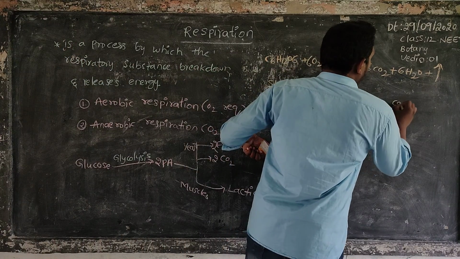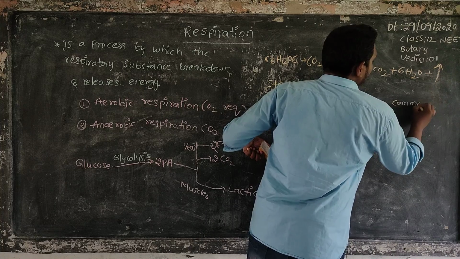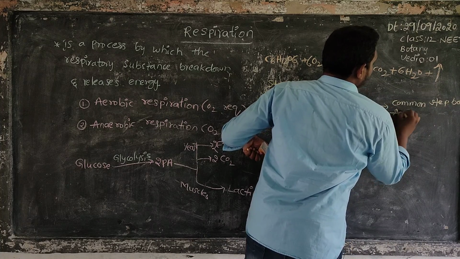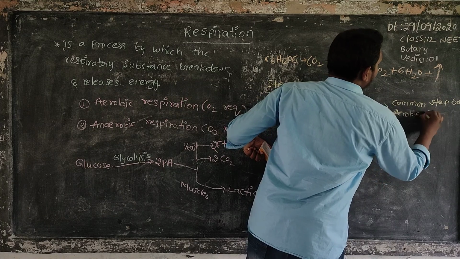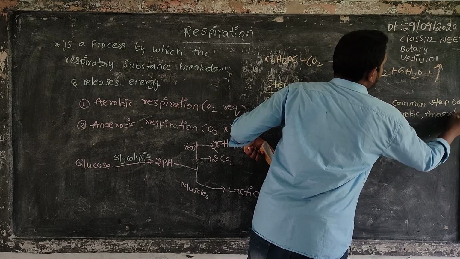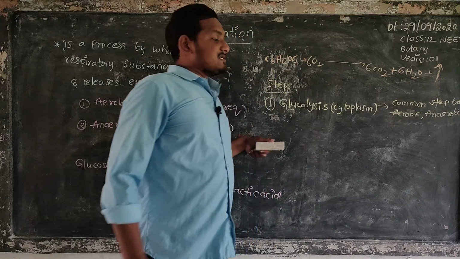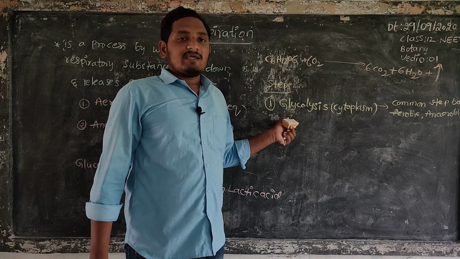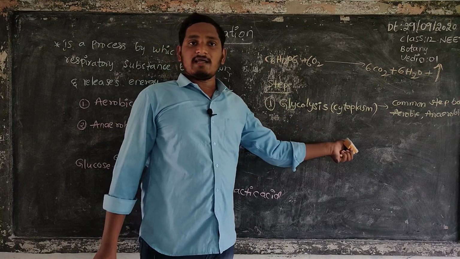It is a common step in both aerobic and anaerobic types of respiration. Glycolysis is mainly an anaerobic process, and it occurs in both aerobic and anaerobic respiration.